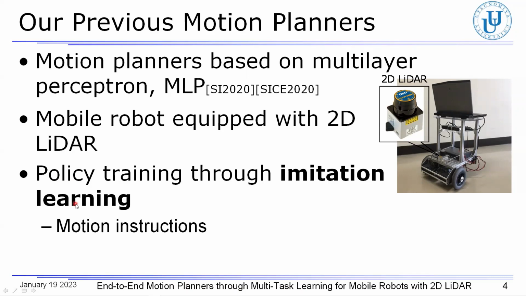In the framework of imitation learning, first off, desired motions for autonomous navigation, including obstacle avoidance, are instructed. After that, networks are trained so as to determine the instructed motions as the outputs for the sensor inputs. Only a trained policy, which is a DNN, lies between the input and output. So these are called end-to-end motion planners.